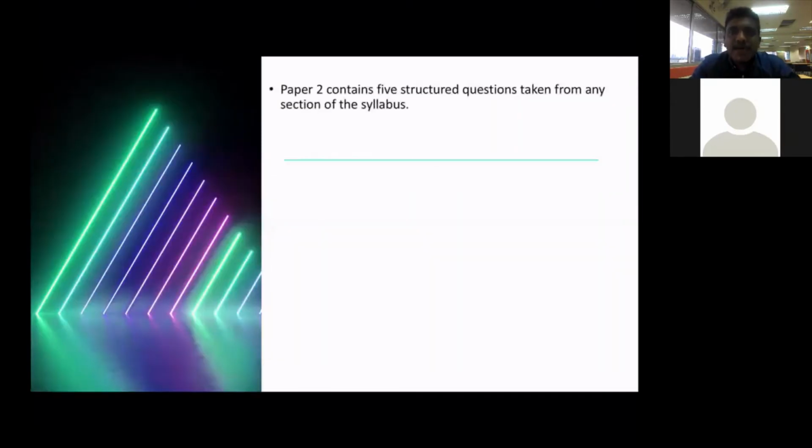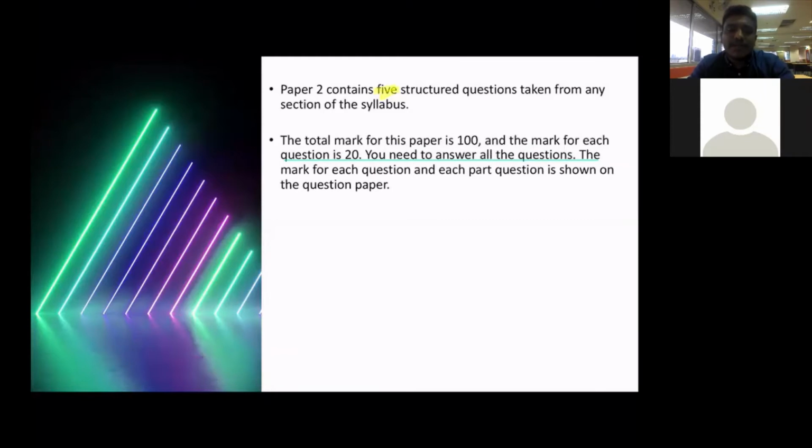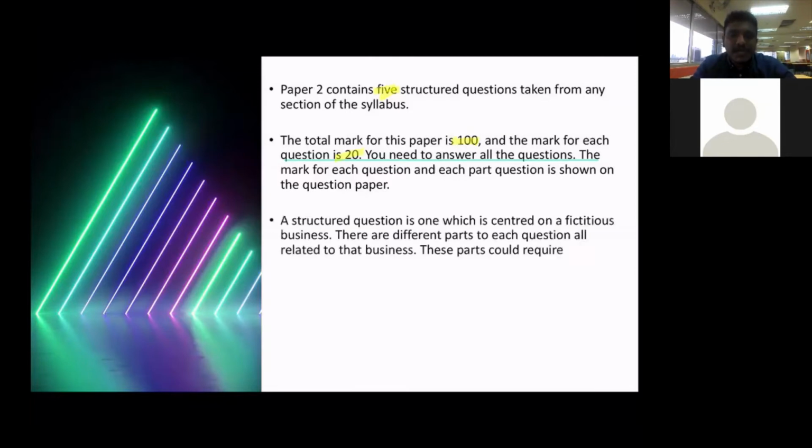Next one. For paper 2, we have 5 structured questions, you know, right? I already told you. Total marks is 100 marks. Each question will give you 20 marks. There are 5 questions, and each question will give you 20 marks. The structured questions are centered on a fictional business. It's a fake business, they will make a fake business there.